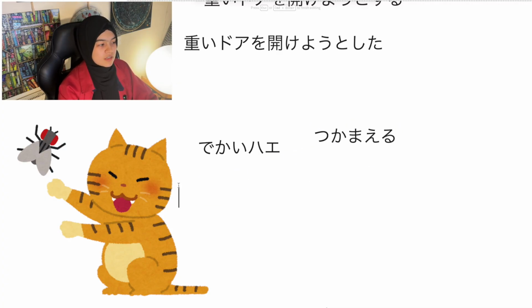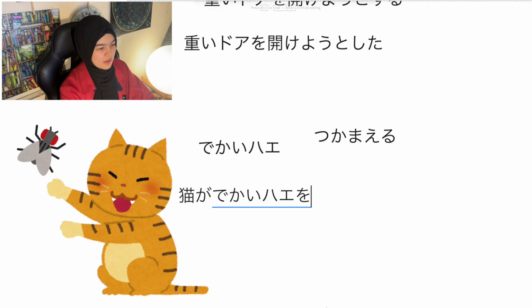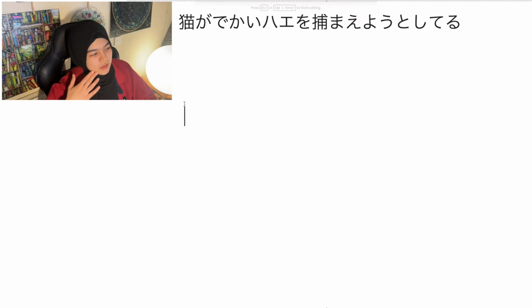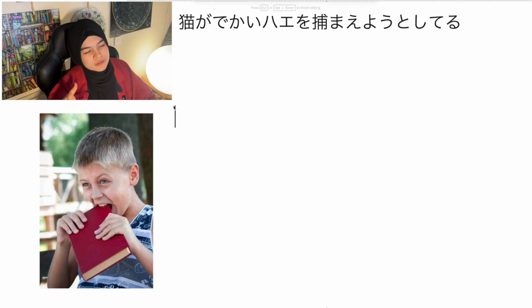So your cat is trying to catch the でかいハエ。猫が、でかいハエを Okay, so 捕まえる again, it's a 一段 verb, ru verb. So you're gonna drop the ru and add よ. So 捕まえよですね。So the cat is being like, oh, let's catch this. And that's how it's behaving. That's how it's showing that it's trying to do something. 捕まえようと、している。